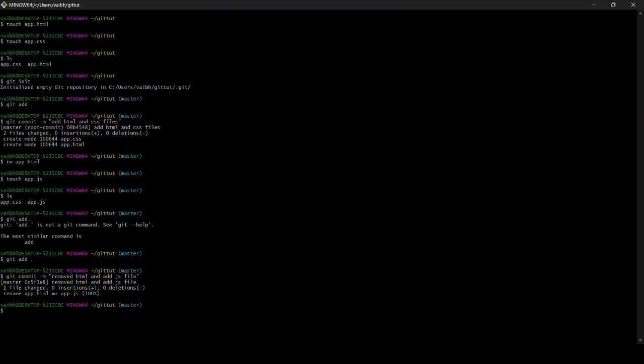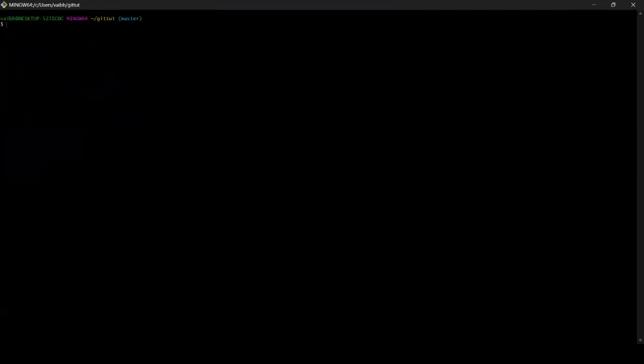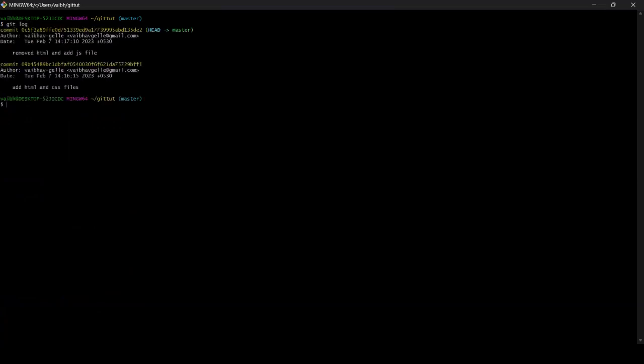We did a lot of things now. I don't even remember what happened up to now. Let's say we forgot everything. Now you want to see what happened. And how are you going to see what happened up to now? For that, we can use git log. As you can see, in the beginning, we just added HTML and CSS files, and then we removed an HTML file and added a JavaScript file, right? The whole things that we wanted to save can be seen here.